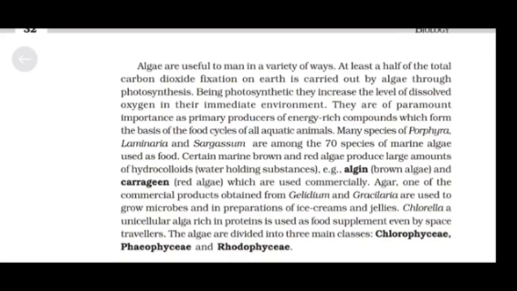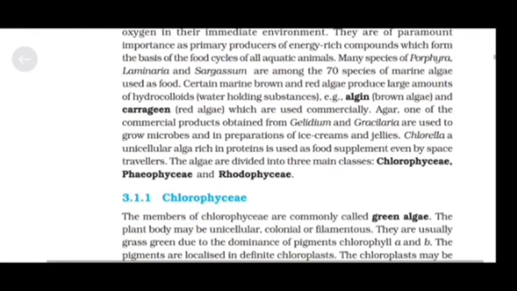Chlorella, a unicellular alga rich in proteins, is used as food supplement even by space travelers. The algae are divided into three main classes: Chlorophyceae, Phaeophyceae, and Rhodophyceae.